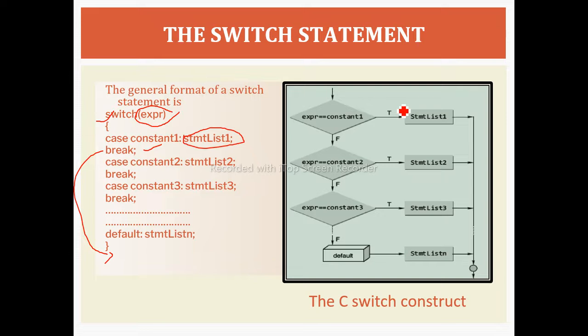So here the flowchart is given. In case 1 we give the condition. If it is true, then it will execute statement 1. If it is false, it will check for case 2. If case 2 matches, it will execute its block of statements.